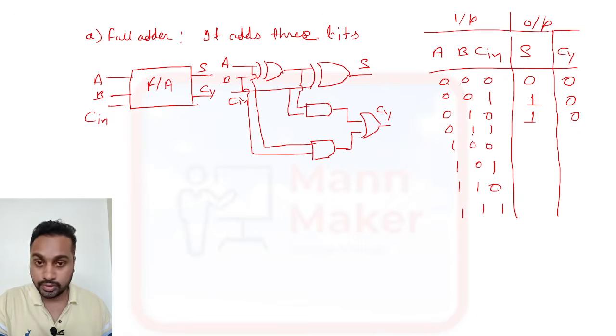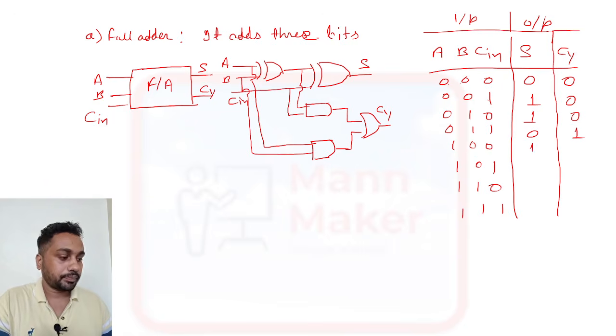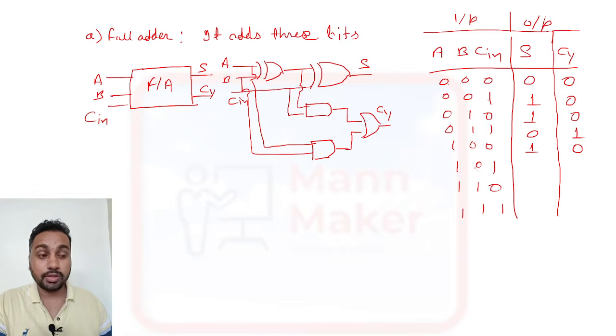0 plus 1 plus 1 is 0, and we have carry 1. Same thing: 1 plus 0 plus 0 is 1 and carry 0. 1 plus 0 plus 1 is 0 and carry 1, because 1 plus 1 is 10. 10 plus 0 is 0 and 1 carry.